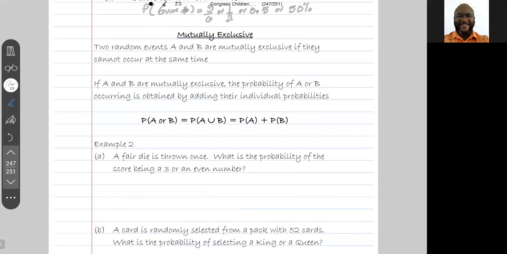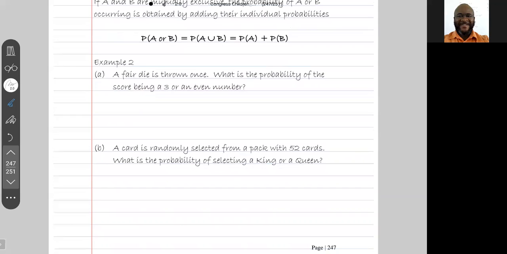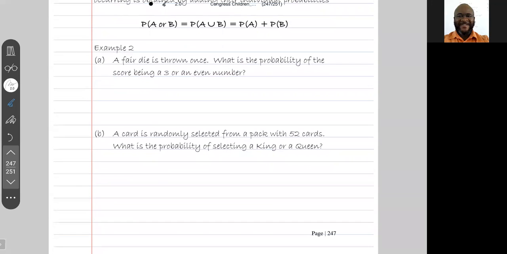Let's have a look at example 2. Example 2A says, a fair die is thrown once. So the die is thrown only one time. What is the probability of the score being a 3 or an even number? Well, for starters, if you throw the die once, you can't get a 3 and an even number at the same time. It's only one die, so you're only going to get one number.